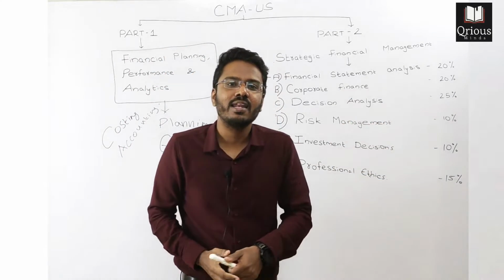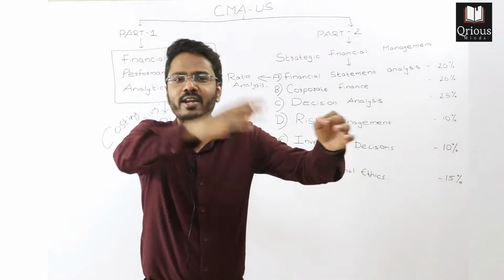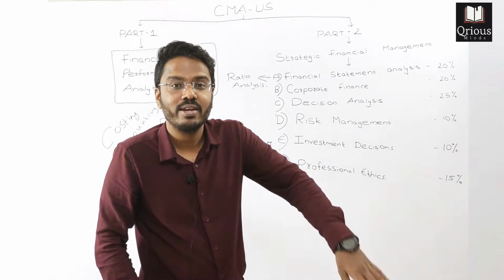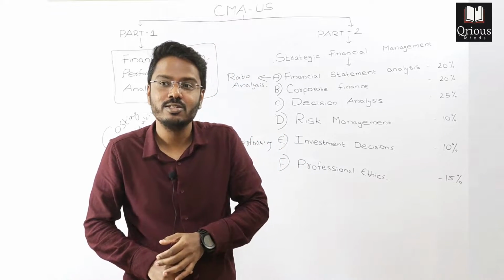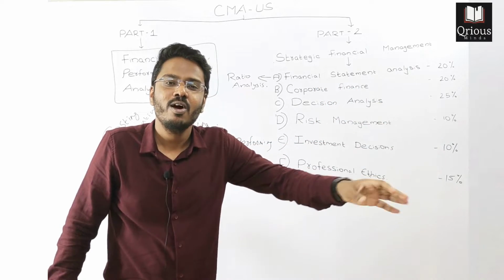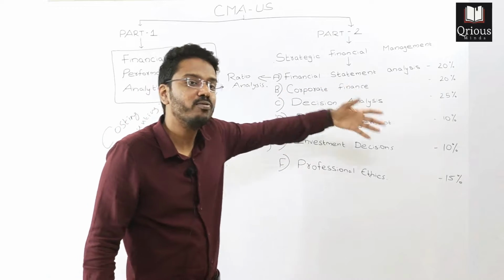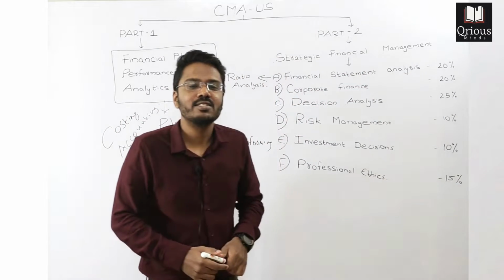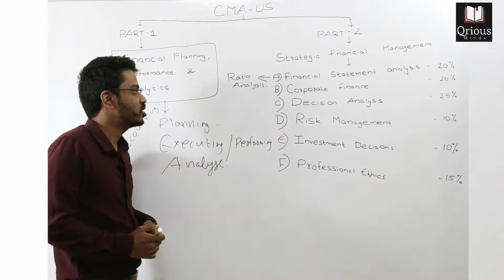So financial statement analysis is all about understanding the relationship between different items in the financial statement, so that we can get a clear idea about the financial status of a company, how good the financial status of a company is, or whether the company is going to sink, whether the company is going to prosper. We can get a clear picture if we do the financial statement analysis properly. And this financial statement analysis covers 20% of your total weightage. So that's it about section A.